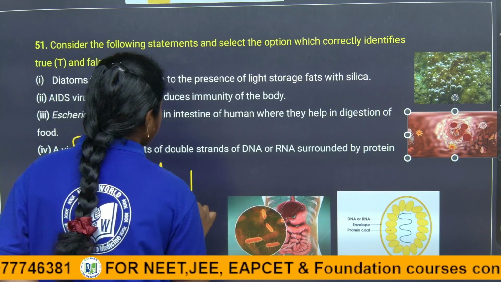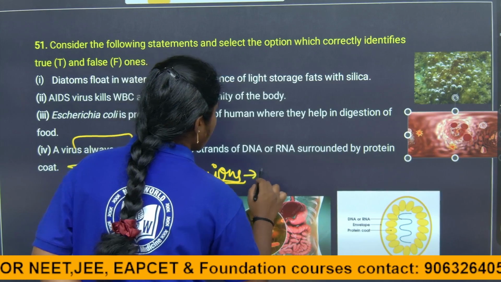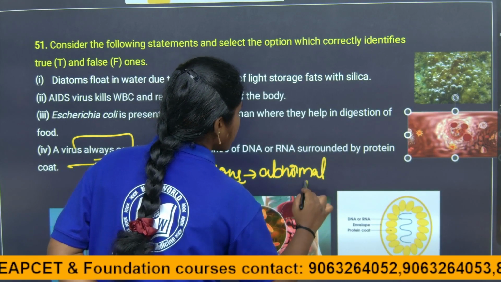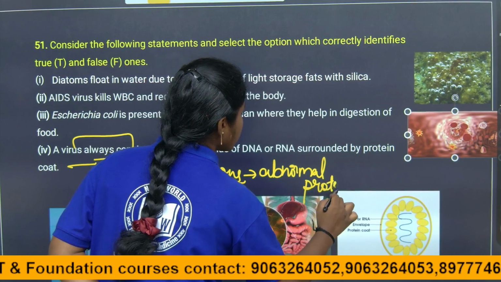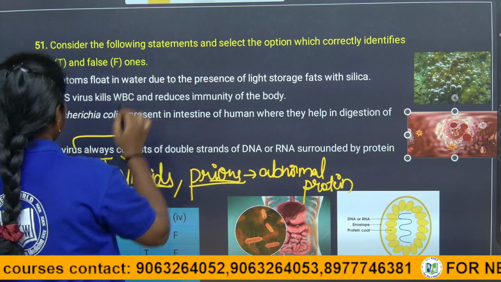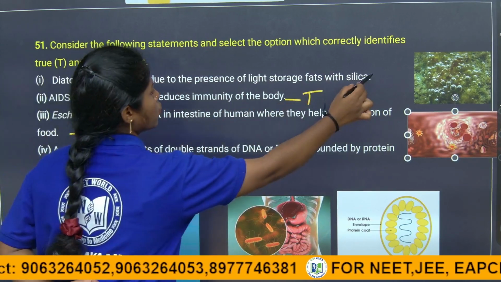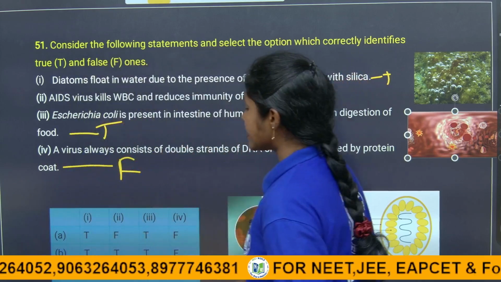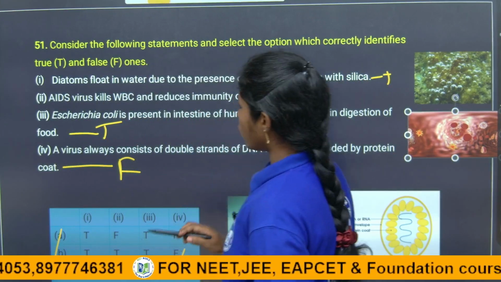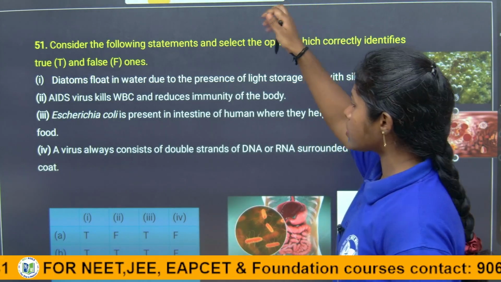That is why it is a false statement. The first 3 statements are true, right? So the answer is B, having 3 truths and 1 false. So for the 51st question, I mean the first question of level 3, the answer is B.